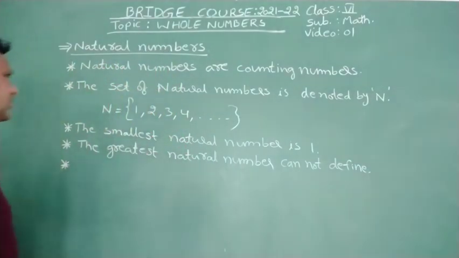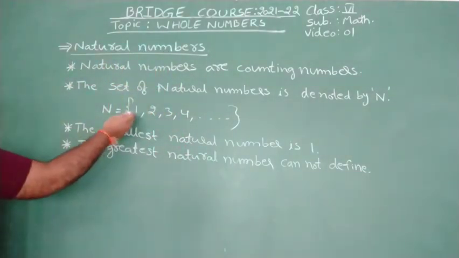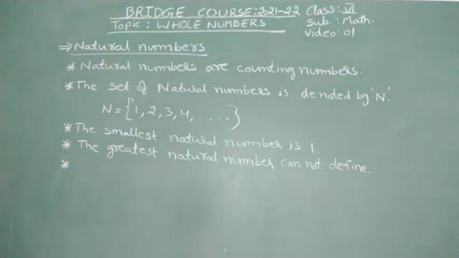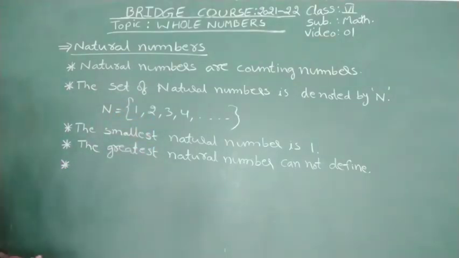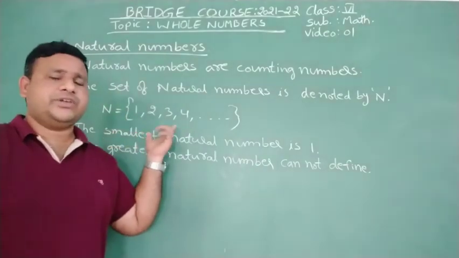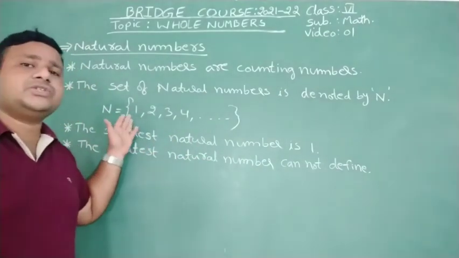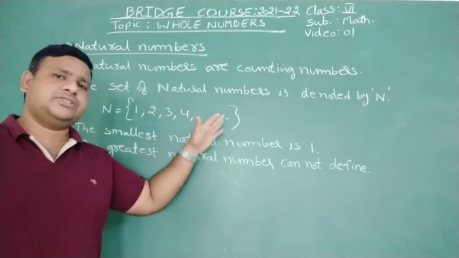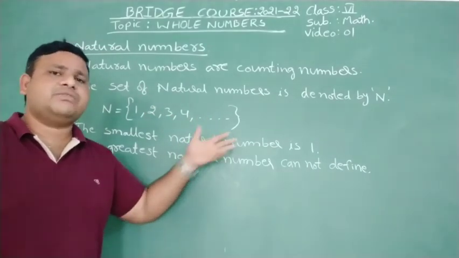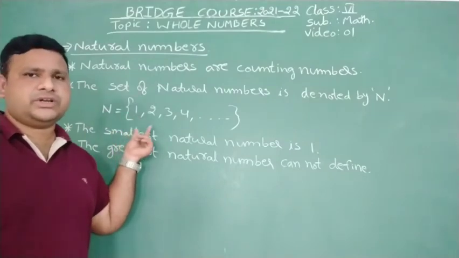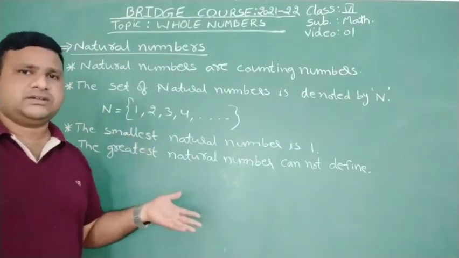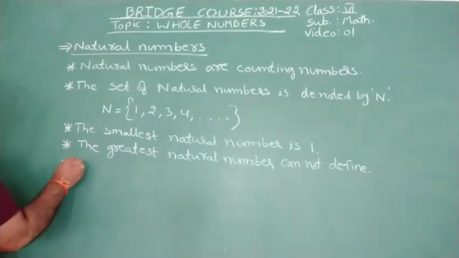Okay, so the successor of the smallest natural number is 2. What about the predecessor? Predecessor of the smallest natural number does not exist. Here we have to use does not exist. Greatest natural number exists, but we cannot define that. But predecessor of the smallest natural number does not exist. Understood? So here I am writing that point.